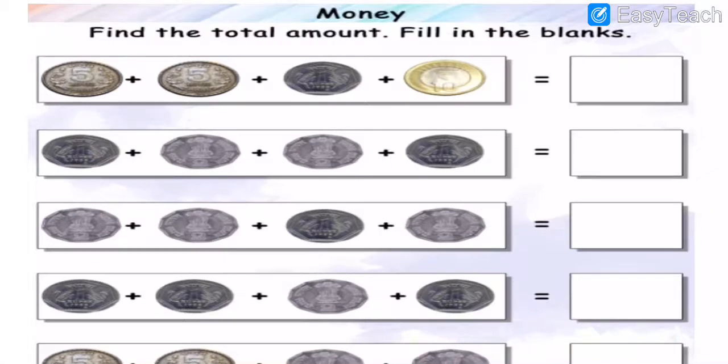Okay, dear all. So which coin is first? First, a 5 rupees coin is there. So this 5 rupees coin, this 1 rupee coin, and this 10 rupees coin. Okay, so 10 plus 5 is 15, 15 plus 5 is 20, and 20 plus 1. Now I am going to write all things here, my dear students.